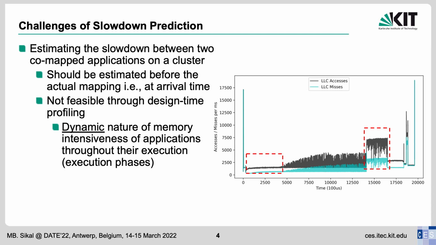Consequently, another application that is co-mapped with Canil on the same cluster will suffer differently if it arrives at the first phase of Canil compared to the second one. The number of these combinations of applications and all their possible arrival times is exponential and makes the option of design time profiling unrealistic and unfeasible.